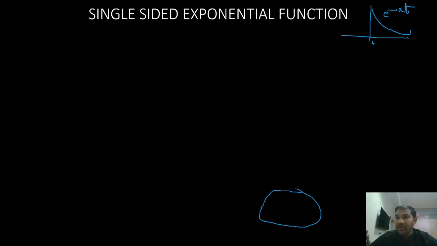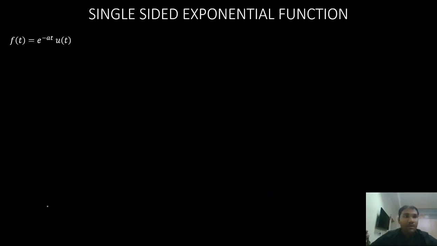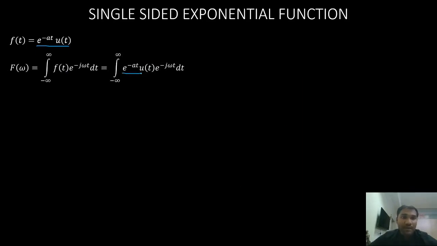I'm writing it as e power minus at. And since it is only defined for one side, here in this case it is only defined for the positive side. It is nothing but e power minus at into u of t. So this is my single-sided exponential function. Now for this we will find the Fourier transform. In the analysis equation, F of omega is the integral from minus infinity to infinity of f of t into e power minus j omega t dt. In place of f of t, we will substitute e power minus at u of t.